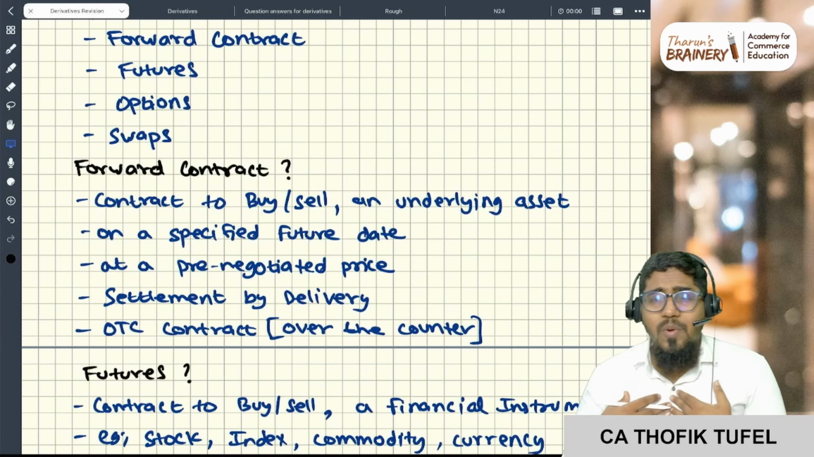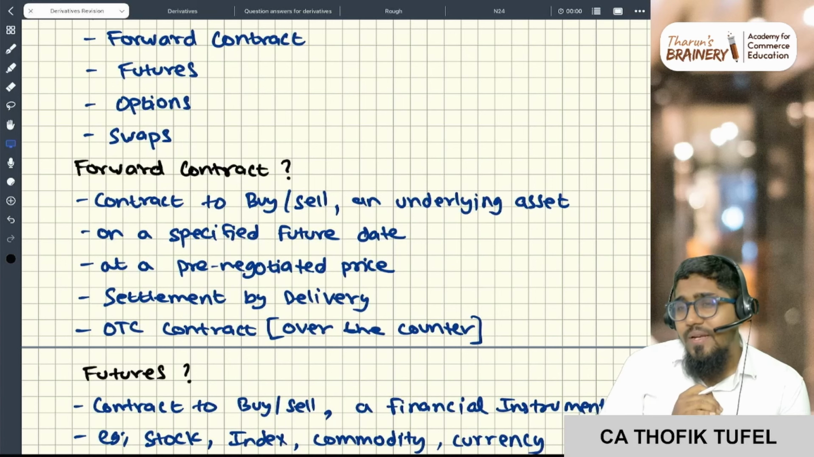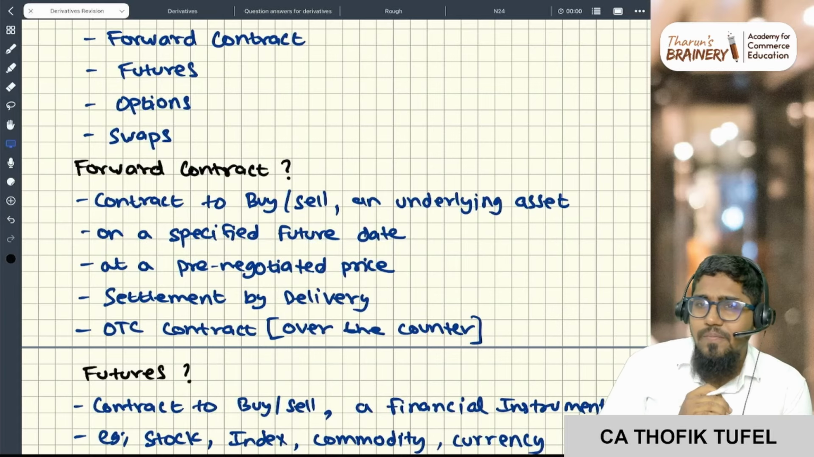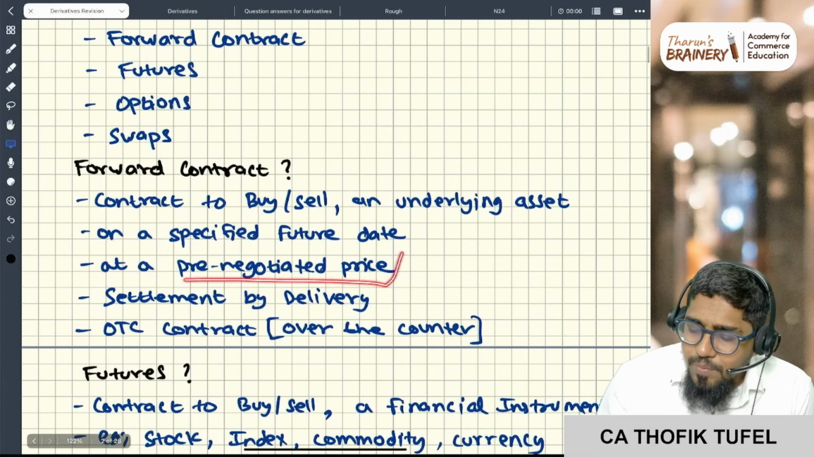Why? Probably someone is getting married. I need gold at that time, after 3 months, let's say. So I want to purchase gold after 3 months. But I don't know what the price will be after 3 months. So I will lock the price today itself at a pre-negotiated price.